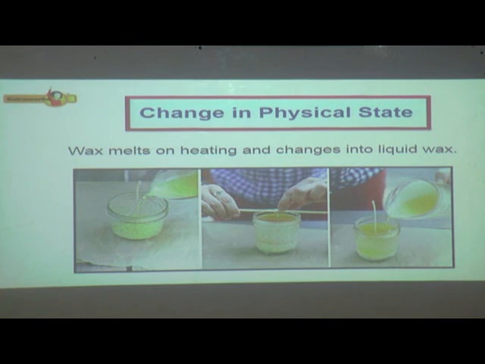Change in physical state. Wax melts on heating and changes into liquid wax. Now this is about the change in physical state.